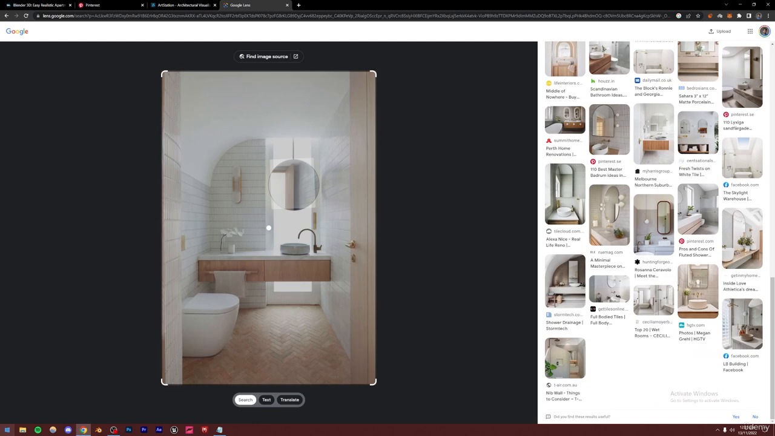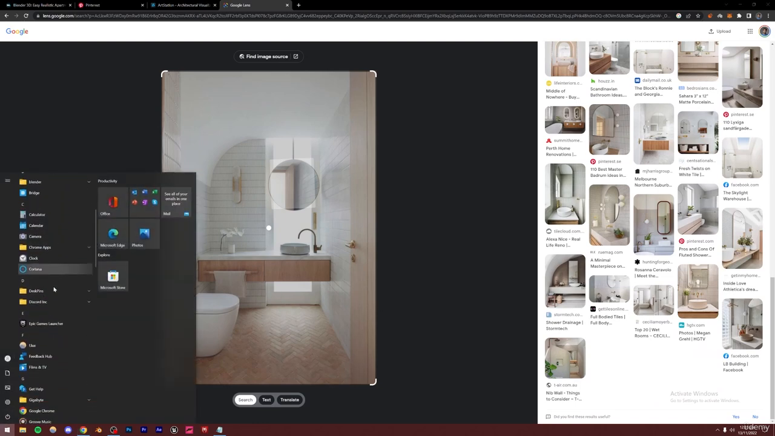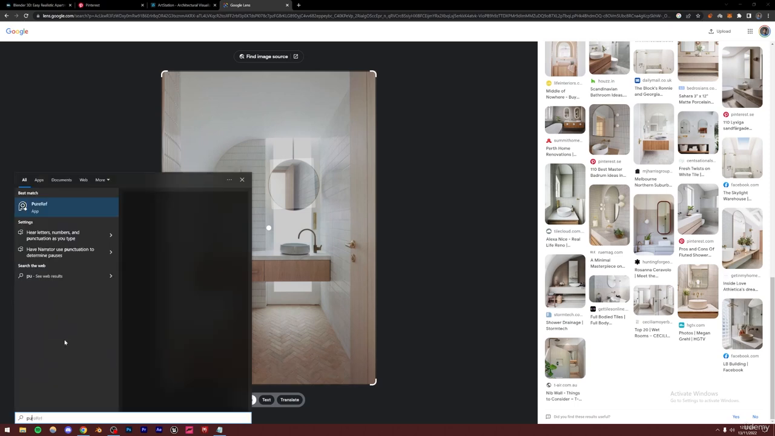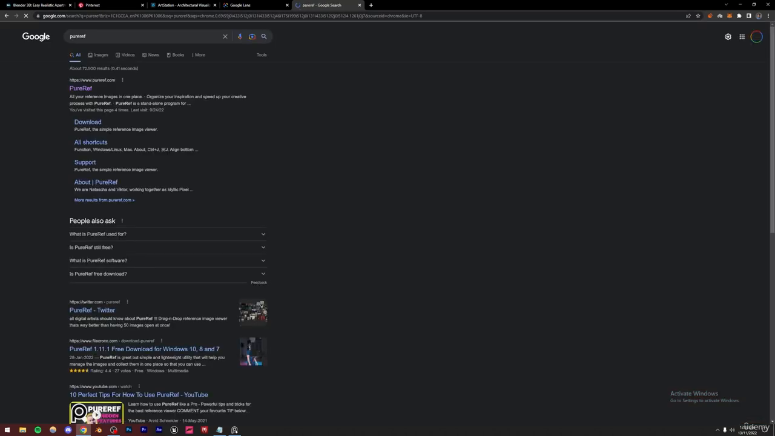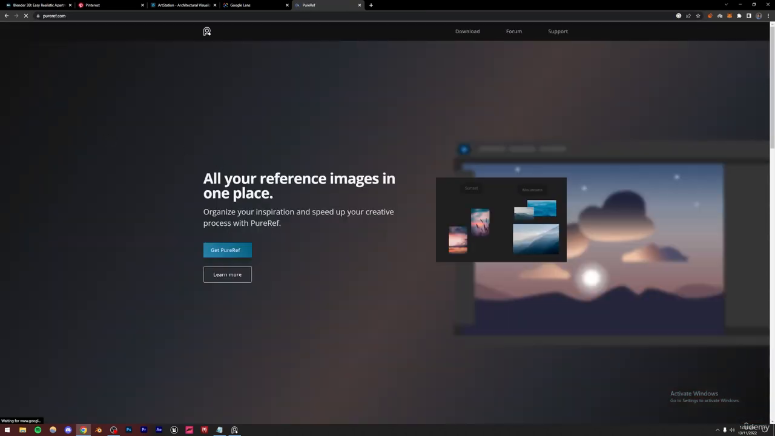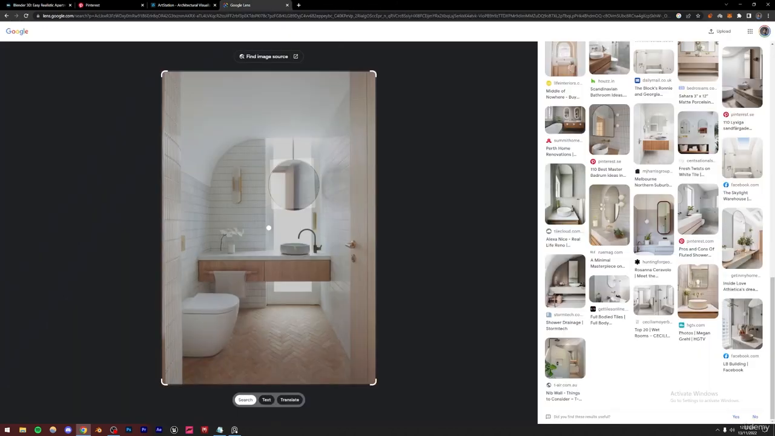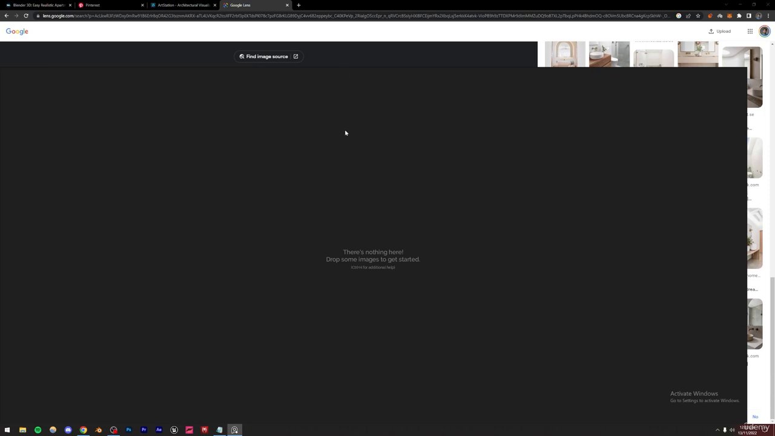And where can you do that? You can do that with a free software called PureRef. So you can just search for PureRef. I have it downloaded. You can obviously download this from the internet. You can use this to gather your reference images all in one place. As they say, all your reference images in one place. So you can just get PureRef, and you can use this to gather all your inspiration. Now I'm not going to go into detail on how to use this software. You can just simply right click and press left, and you're going to see all these options.